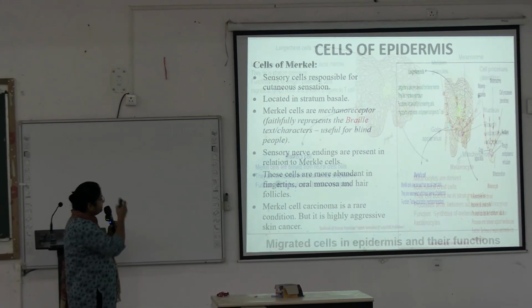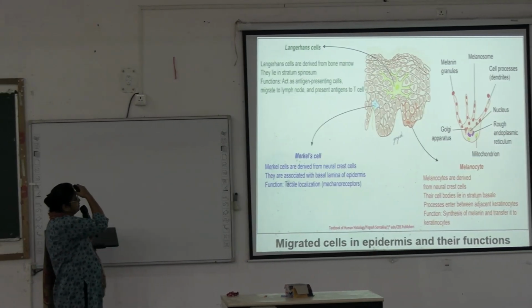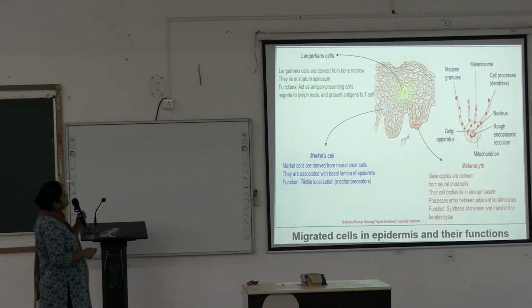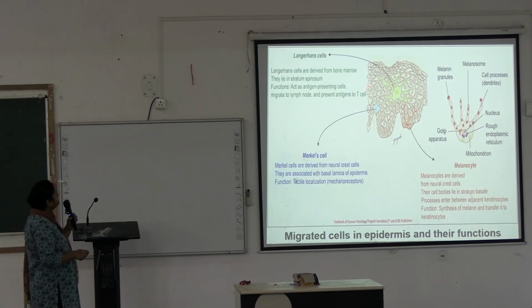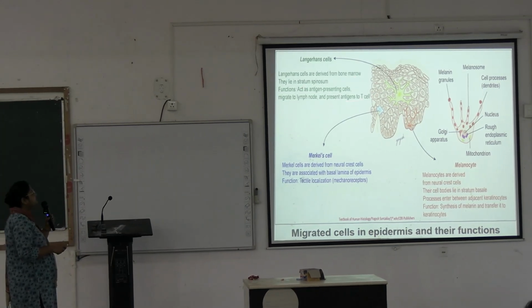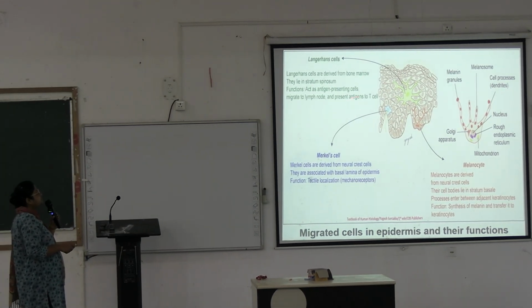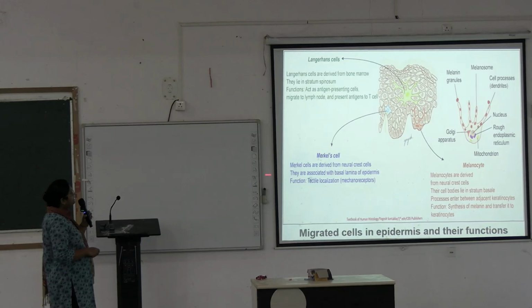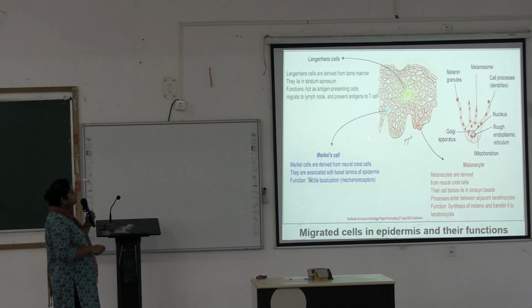Next, all those cells have been shown here. Here are the Langerhans cells lying in the stratum spinosum. These cells are derived from bone marrow and act as antigen presenting cells, migrating to the lymph node and presenting antigen to the T cells for destruction. Here is the Merkel cell, derived from neural crest cells and associated with the basal lamina of the epidermis. Function is tactile localization, mechanoreceptors.